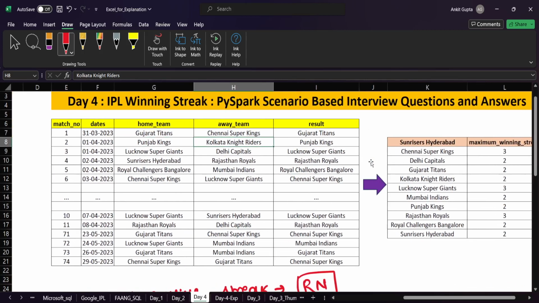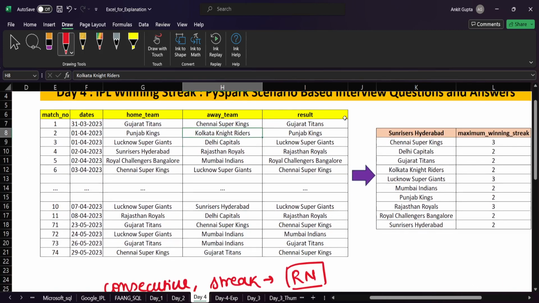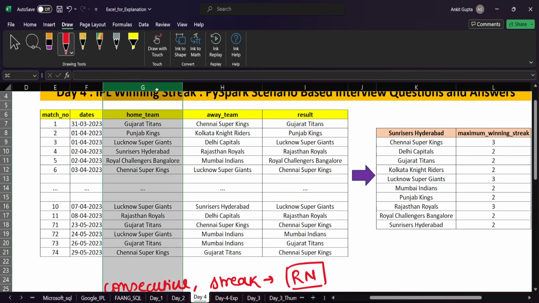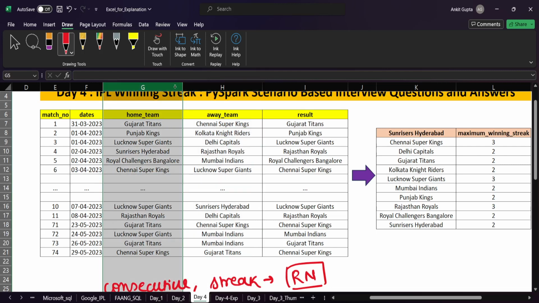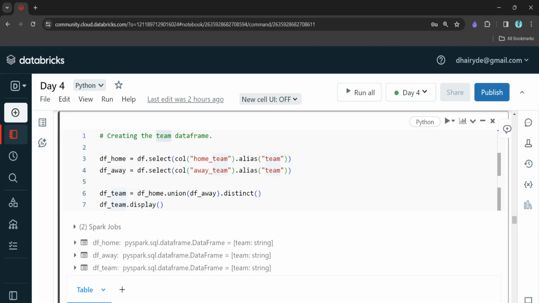If you see here, we don't have any column which represents the matches played by each team. We only have that data as the home team and the away team. So what we will do is union the home team and the away team data to get the team details. We are selecting the home team, then selecting the away team, doing the union of it, and then selecting the distinct.